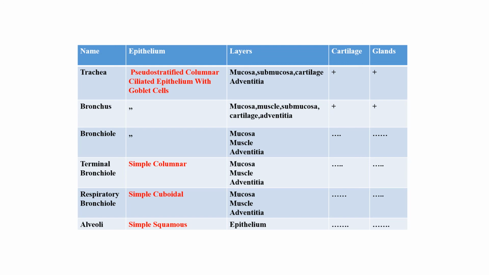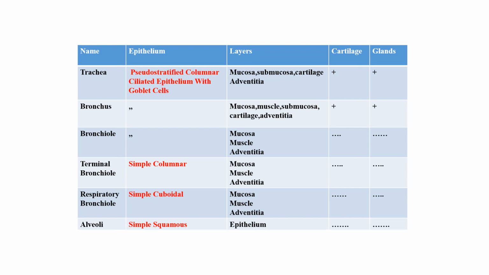Bronchiole: the epithelium can be columnar, decreasing from pseudostratified columnar epithelium with goblet cells. The goblet cells have reduced to about one, two or three in number, or lesser, and the layers are mucosa, muscle and adventitia.